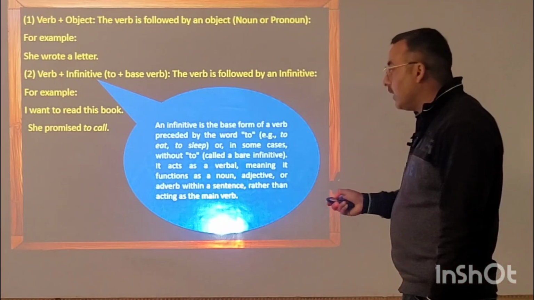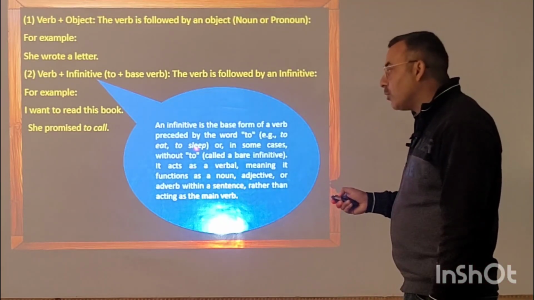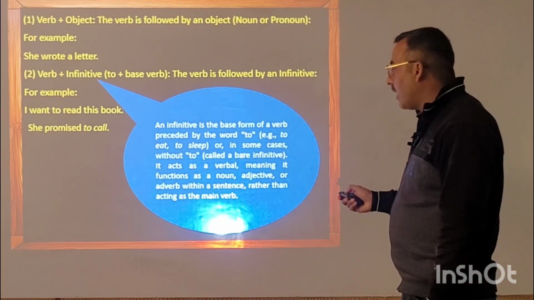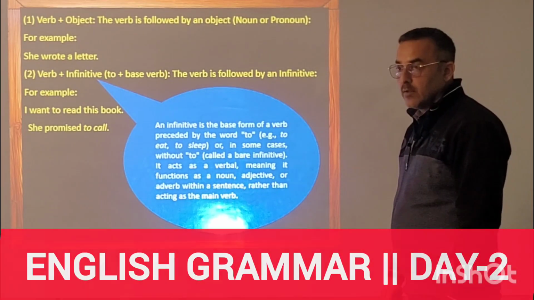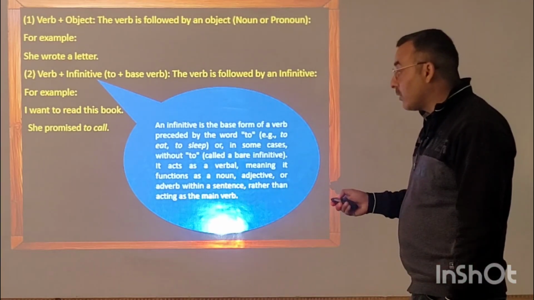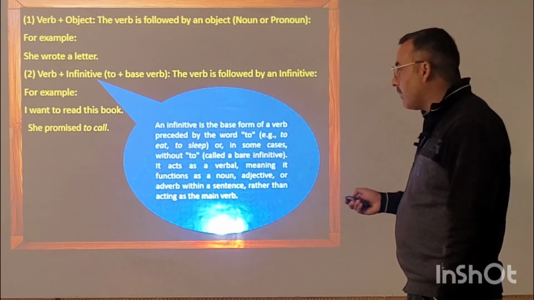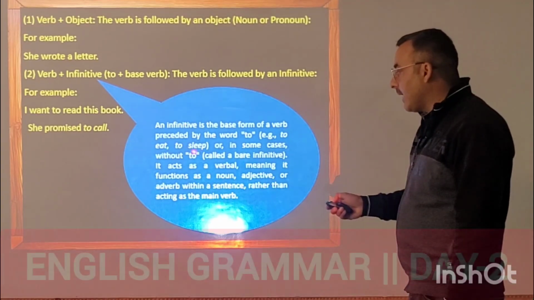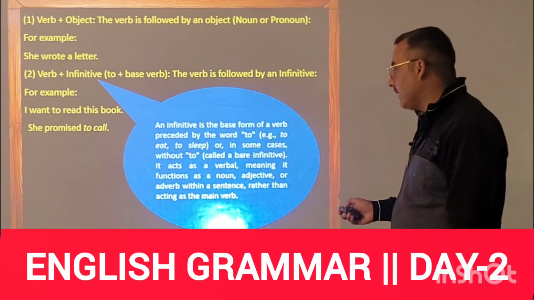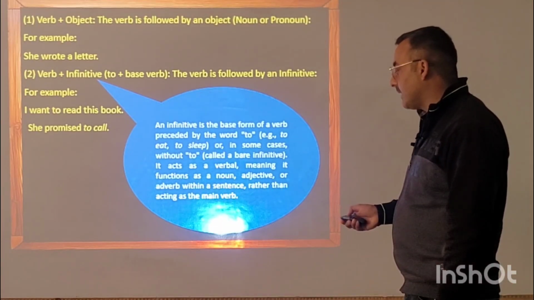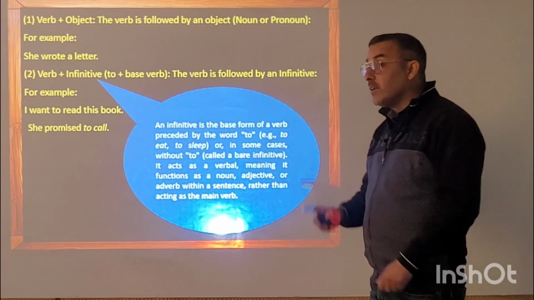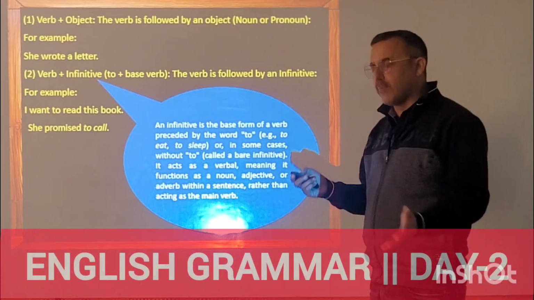For example, to eat, to sleep. In some cases we have an infinitive without to, and this is called a bare infinitive. It acts as a verbal, meaning it functions as a noun, adjective, or adverb within a sentence rather than acting as the main verb. The main verb will be different.